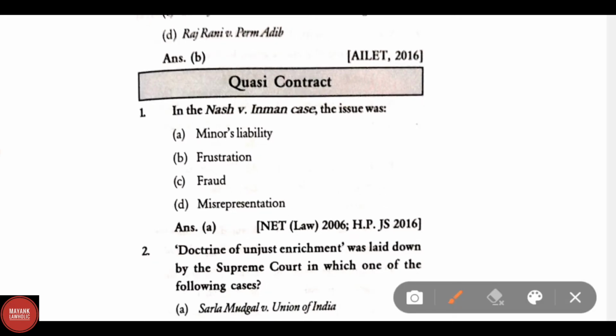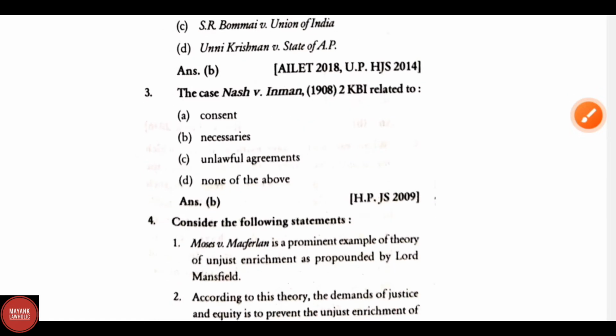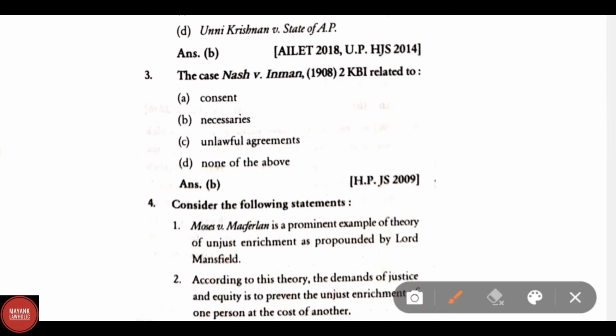In the Nash versus Inman case, the issue was... answer is A, minus liability. The doctrine of unjust enrichment was laid down by the Supreme Court in which of the following cases? Correct answer is Mafatlal Industries versus Union of India. The case Nash versus Inman 1908 is related to necessaries.